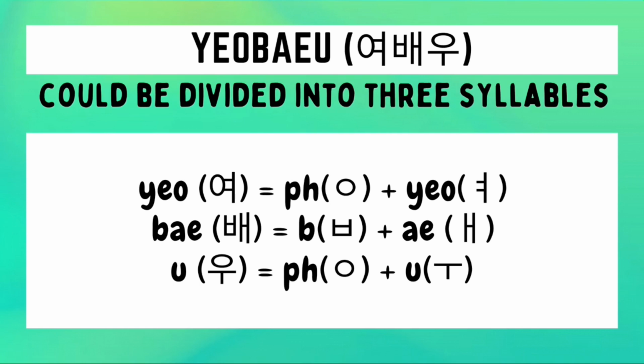How do we write YEOBAEU in Hangul? This is composed of three syllables. For the first syllable yo, we need to draw first a no sound ieung followed by a yo character. For the second syllable be, we need to draw first a bieup character followed by an e character. And then for the last syllable u, we need to draw first a no sound or placeholder ieung followed by an u character. And then we just need to combine the hangul for each of these three syllables to form the hangul of the word YEOBAEU.